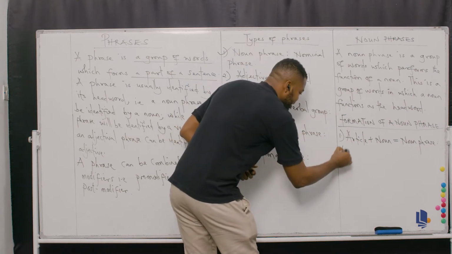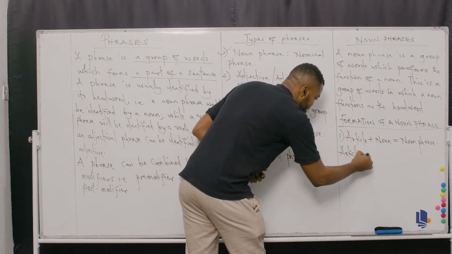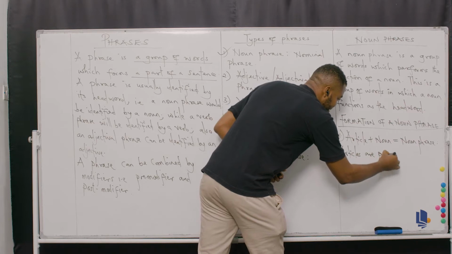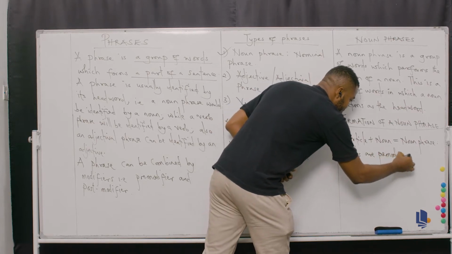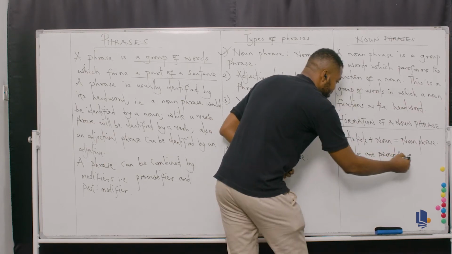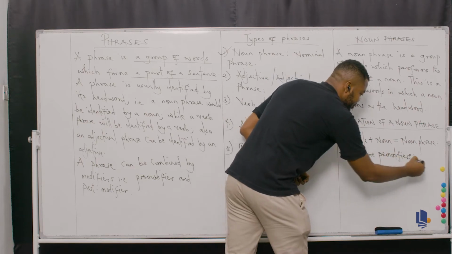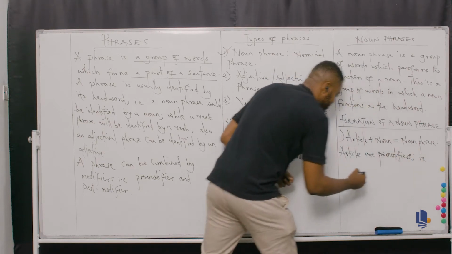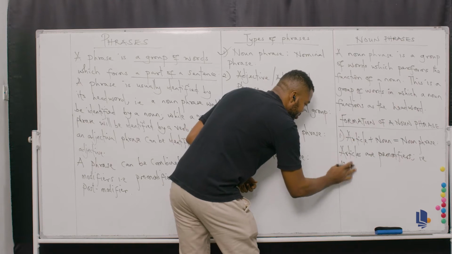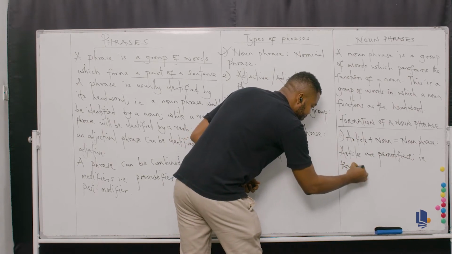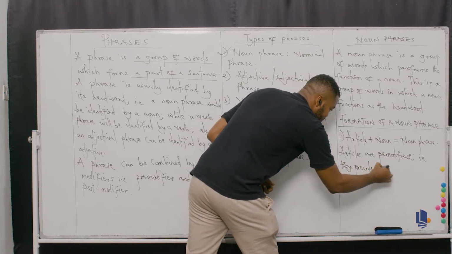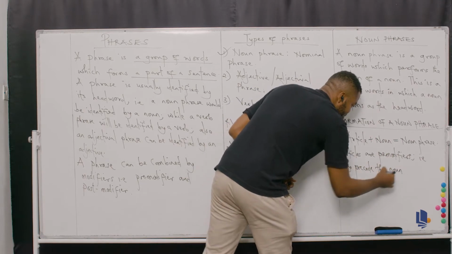So now let's go. Articles are pre-modifiers. Can you see? They are pre-modifiers. That is, they precede the noun.